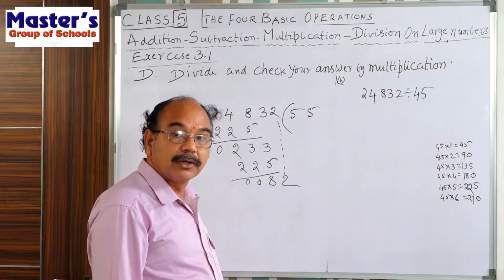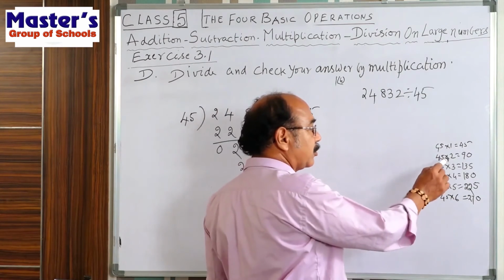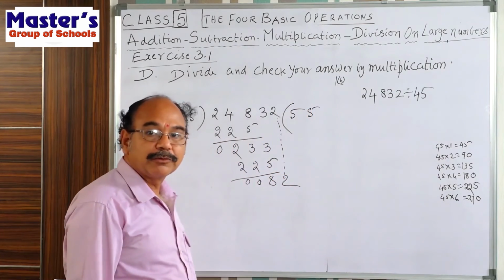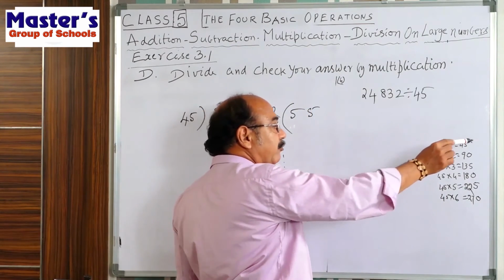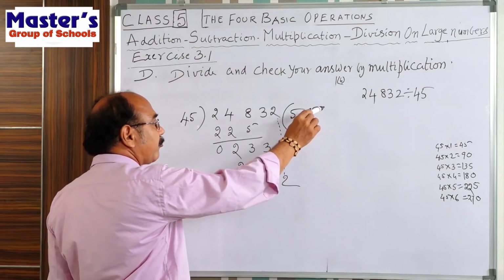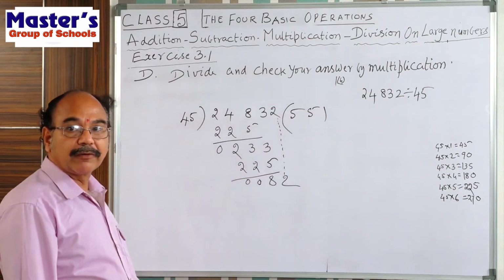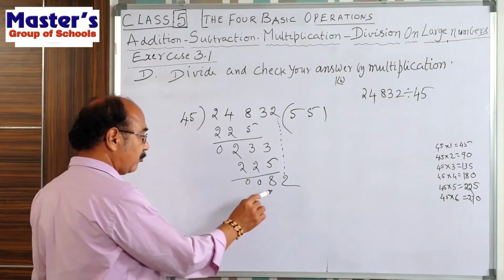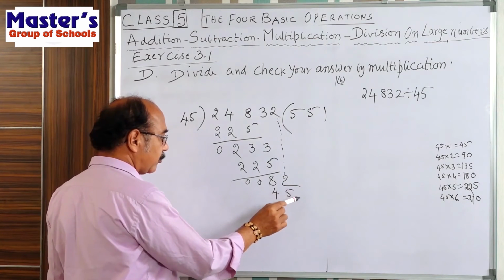That's why 2 times is no chance. So we take only 1 time. 45 ones are 45. So we write here 1.